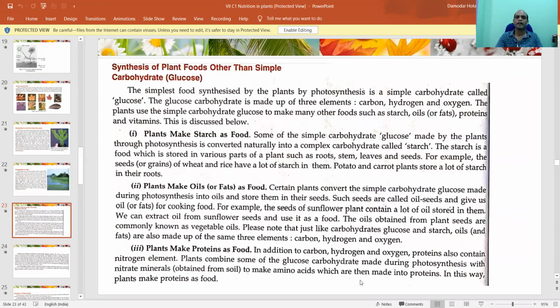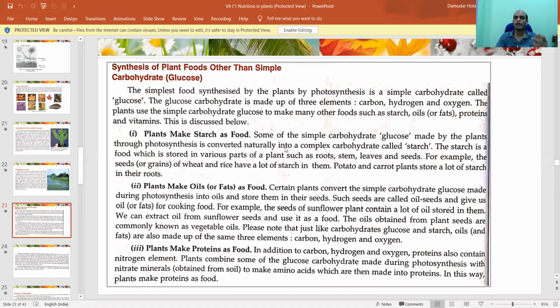Right? Now, synthesis of plant food other than simple carbohydrate, generally what happens? Glucose is formed, but sometimes plants also make starch. Do you know what is starch? Starch is a food which is stored in various parts of plants such as roots, stem, leaves, and seeds. For example, the seeds of wheat and rice, which we generally eat. This is also a kind of food produced by plants. They have a lot of starch in them. Potato and carrot, you see, they are the roots, but a large amount of starch is present there, right?